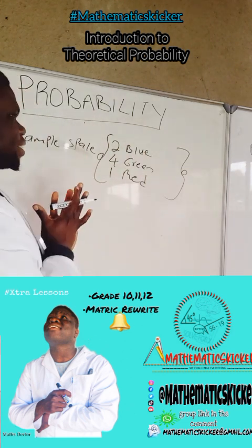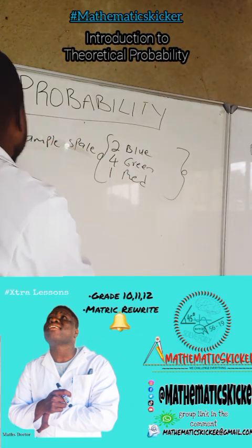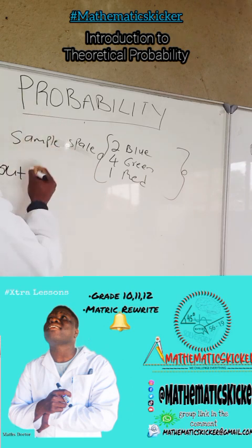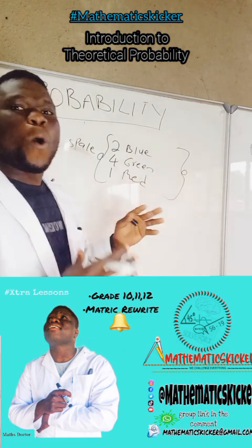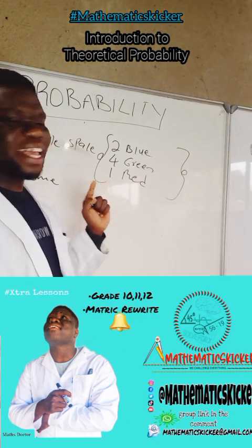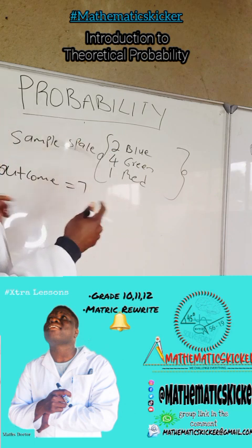This is our sample space. Then what is the total outcome? What is our outcome inside the bag? Say I was going to pick a sweet inside the bag, what is our outcome? The outcome inside the bag is going to be 2 plus 4 plus 1. We have how many sweets? 7. This is our outcome.